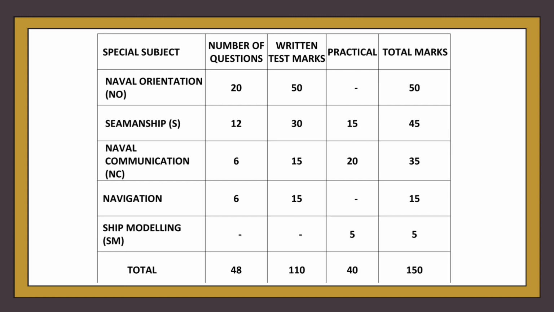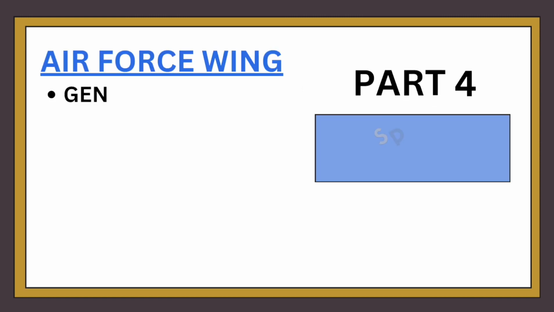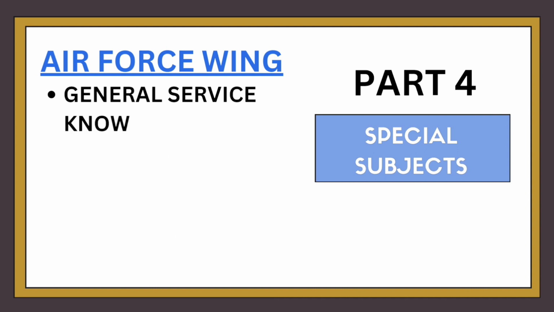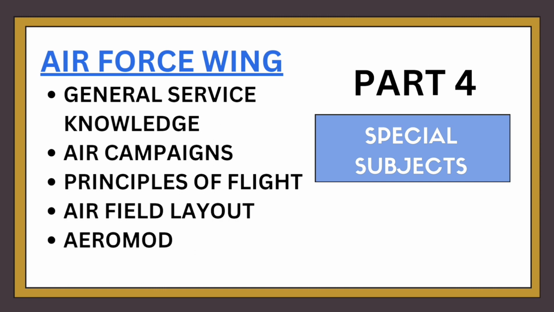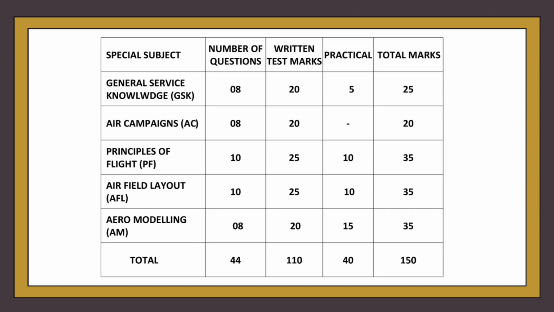It means the entire part 4 of the naval specialized subject will have 48 questions and 110 marks written and 40 practical, which means a total of 150. Similarly, the Air Force wing has special subjects of the Air Force, which will include general service knowledge, air campaign, principle of flight, airfield layout, aero modeling and flying. And the flying will also include a practical part, and it is mandatory and compulsory to secure a pass in part 4 to pass in your exam.